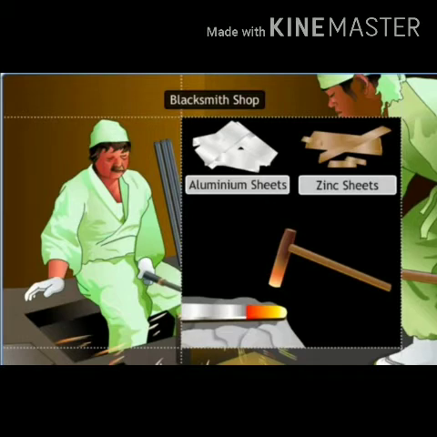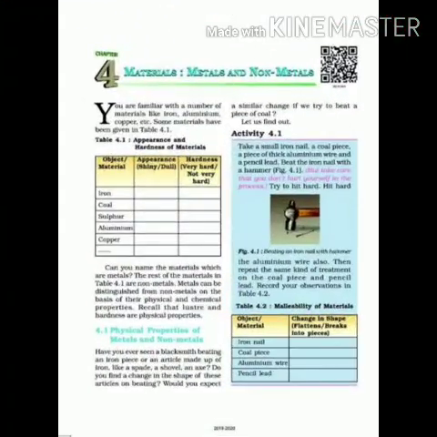So, now let me know, would you expect a similar change if we try to beat the wood log? Wood log means a piece of wood. Okay, so the answer will be obviously no. If we beat a wood piece, it will just break into different pieces, but it will not change its shape. To get it more clear, let's go through the activity 4.1.